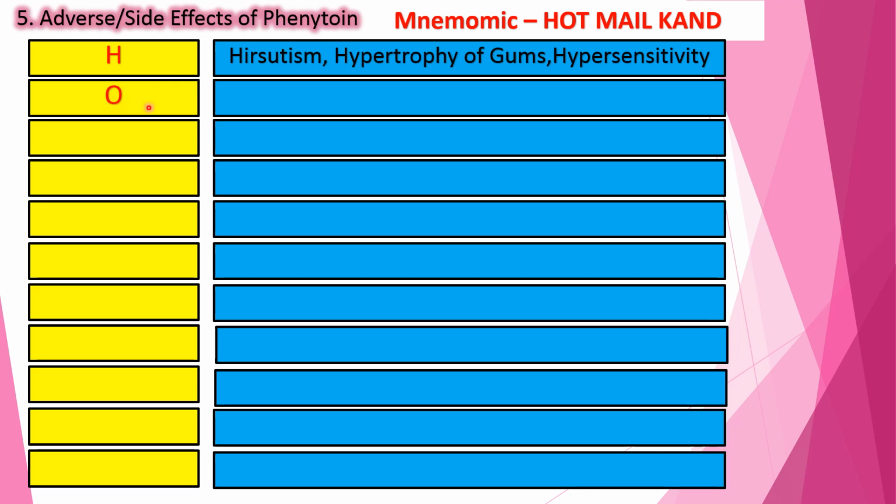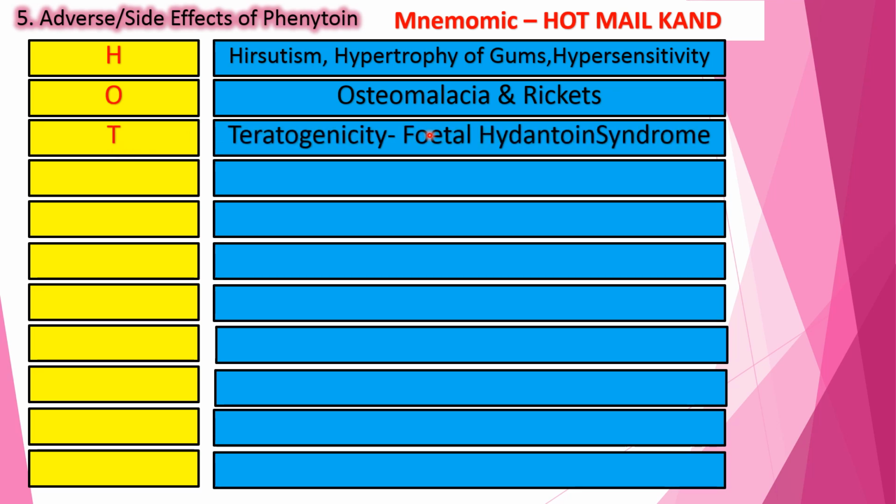Letter O stands for osteomalacia in adults and rickets in children. This occurs because phenytoin interferes with activation of vitamin D and also interferes with calcium absorption. Letter T stands for teratogenicity. If phenytoin is given to a pregnant female, it causes fetal hydantoin syndrome in the fetus, which is characterized by cleft lip, cleft palate, microcephaly, and hypoplastic phalanges.